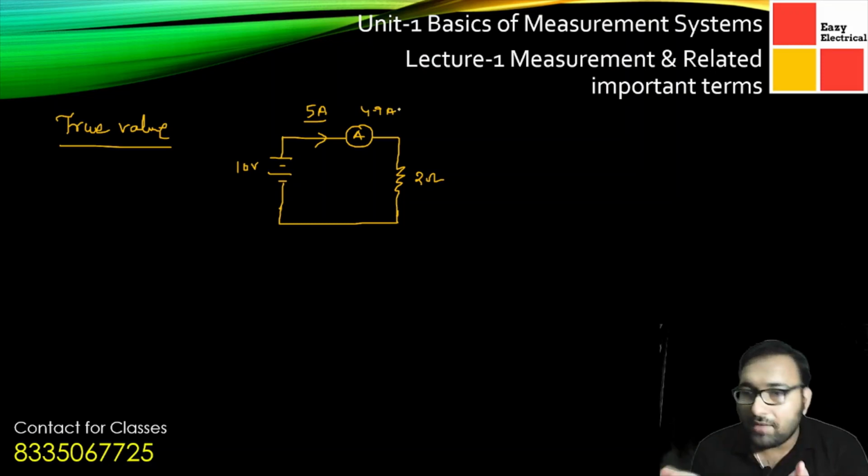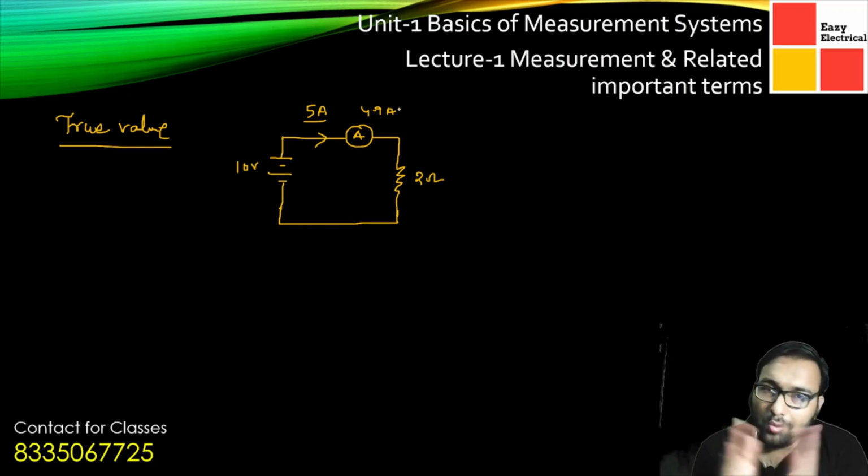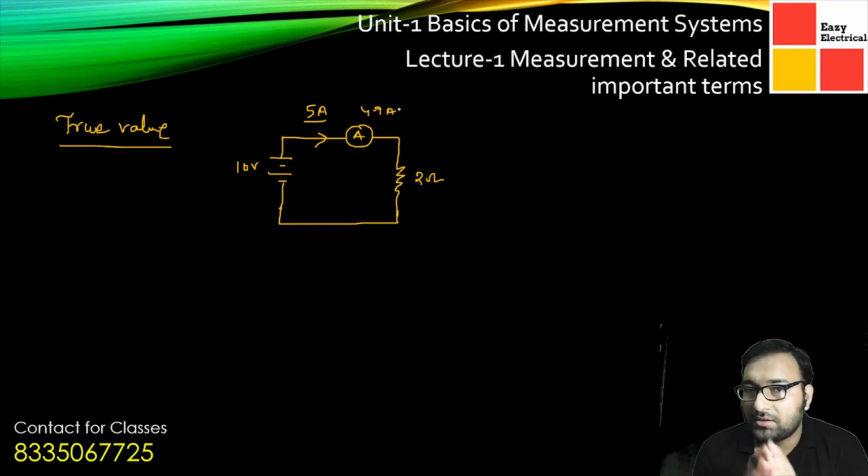But neither do you have an infinite amount of time in your hand for this example, so you have to do another step as well. Suppose we are taking 10 readings, and considering all the readings to be around the same value, there is a mutual acceptance between the science and engineering community that this is the true value.